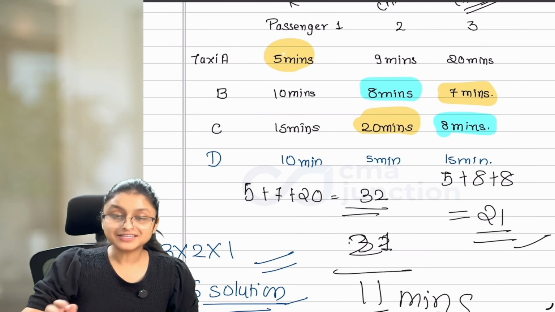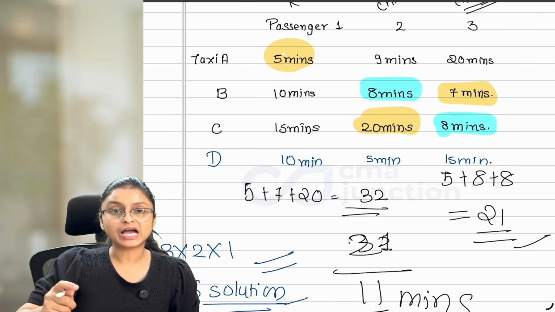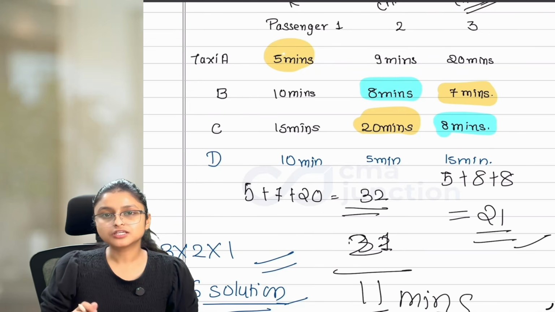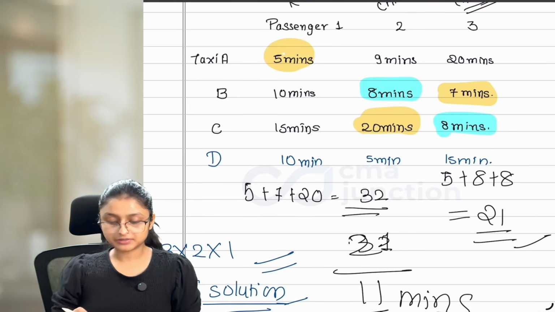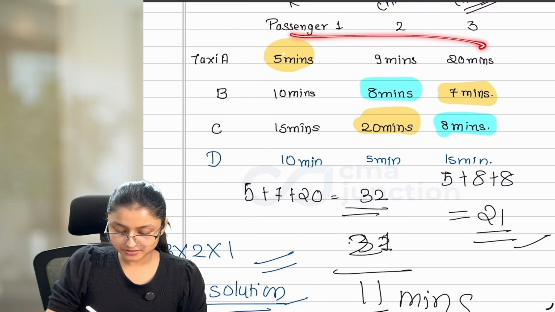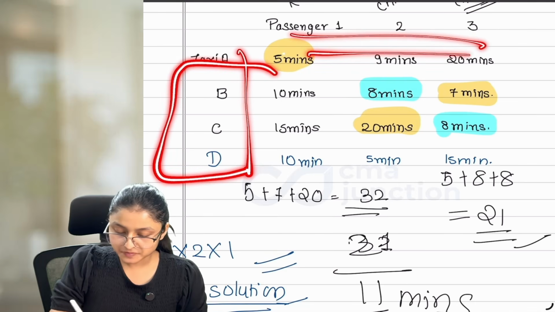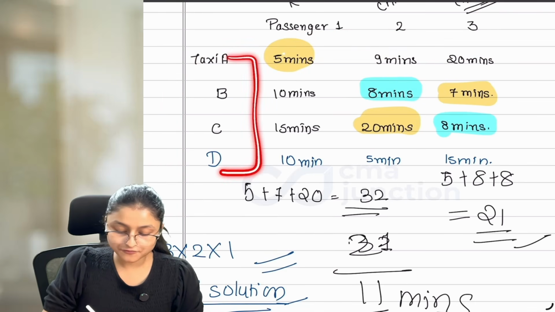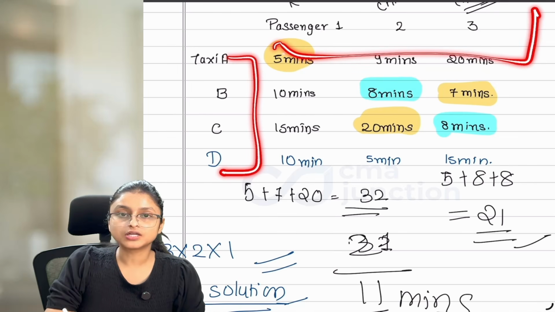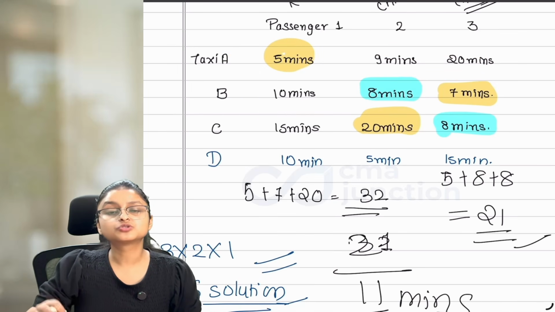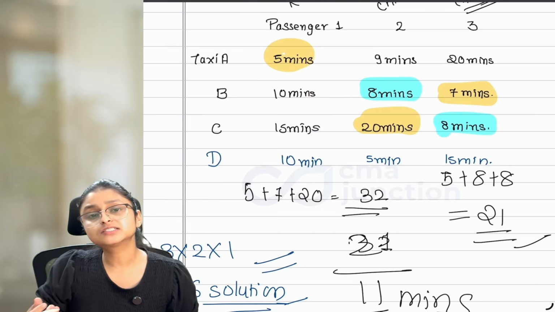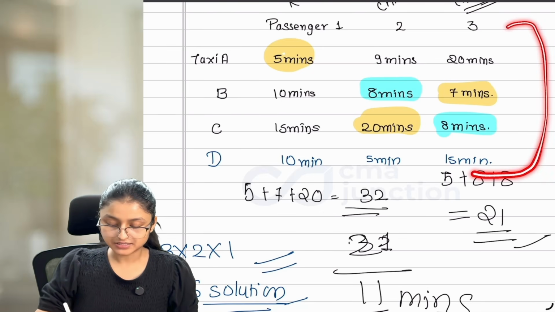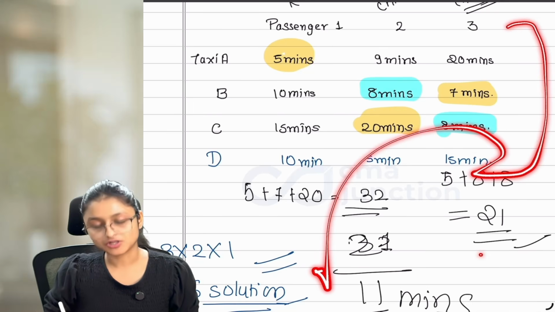But for handling this unbalanced situation also, we have to follow one more step so that we can make it balanced. Because your Hungarian method cannot directly handle this unbalanced situation. You have to follow a specific method to make it balanced. Balanced means if there are 4 rows, then there should be 4 columns. Then only this problem can be solved with the help of assignment problem. So there is one more step which needs to be followed to make this assignment problem balanced, and then only you can solve this further.